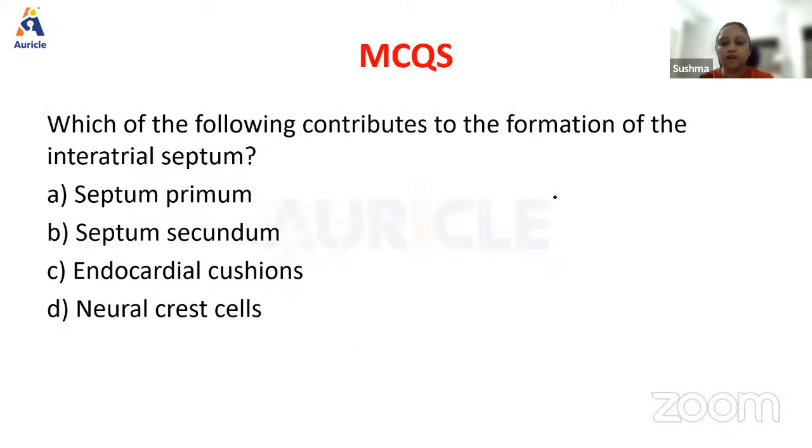Next, let's just take a few MCQs. The following structures contribute to the formation of the interatrial septum: septum primum, secundum, endocardial cushion, neural crest. Mainly the septum primum. Even though septum secundum and endocardial cushions do take part, it is mainly the septum primum that comes down like this and reaches the endocardial cushion, and then the septum secundum develops.